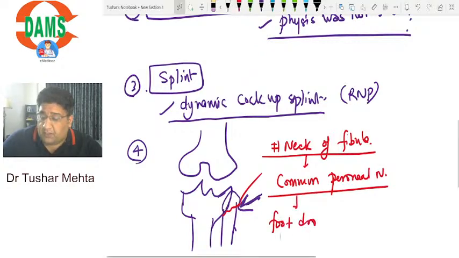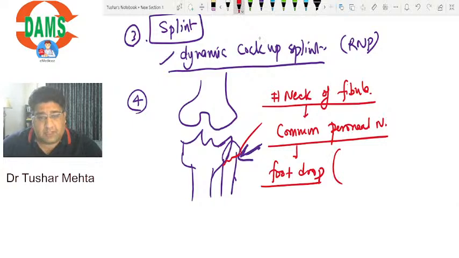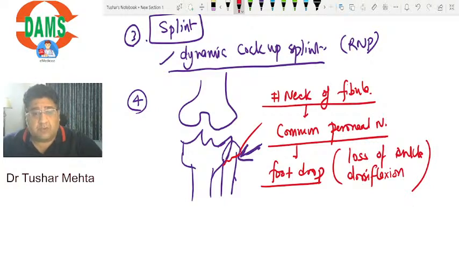Foot drop. Now, students have not clearly given me the same thing. Okay, Kalpana, this is the consensus that I have made talking to a lot of people. So foot drop, basically you won't be able to do ankle dorsiflexion. You won't be able to do ankle dorsiflexion for sure. So Yashika, this is what I have been told.